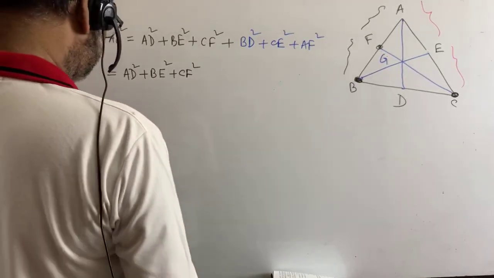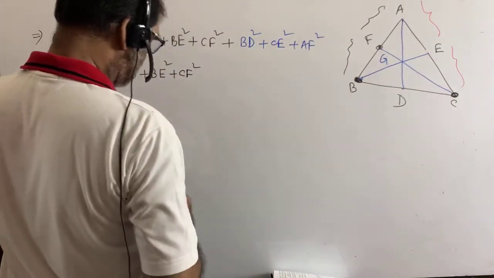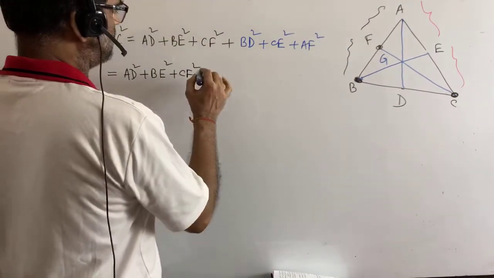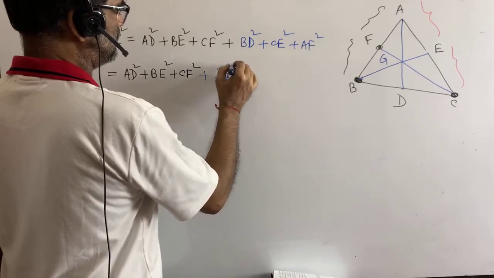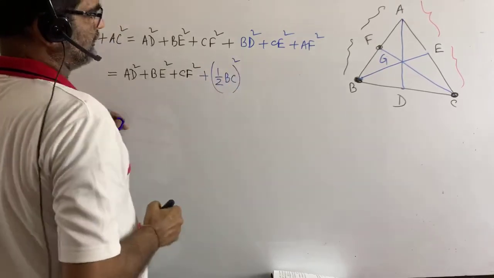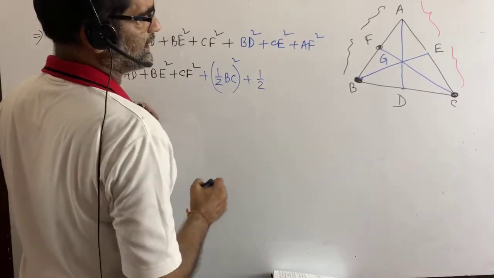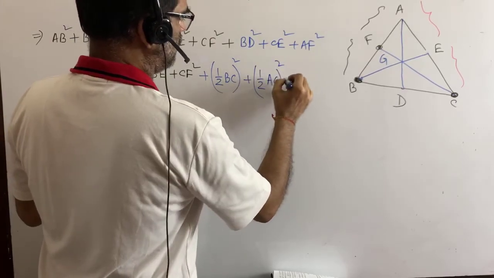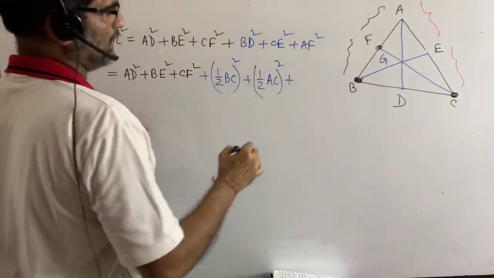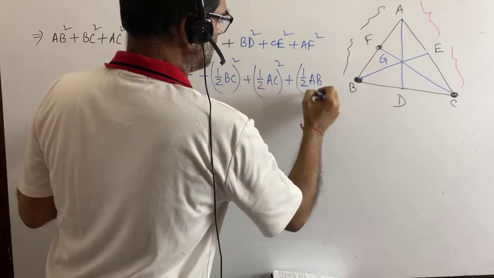So we can write here that BD equals to half of BC. Write down, this is half BC whole square. This is half, what is CE? Half AC whole square. What is AF? AF equals to half AB whole square. Write down half AB whole square.